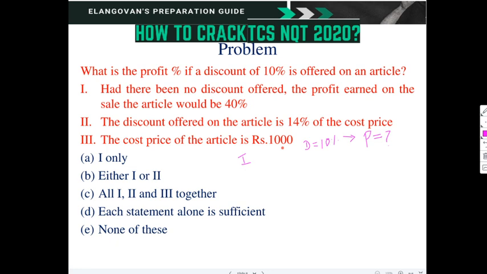Then the second statement, what does the second statement say? From the first statement, what can we write? If CP is taken as X, then the selling price will be 1.4X. The cost price is always the base to find the profit. If this is the case, then the profit percentage is 40%. From this only we have got it.